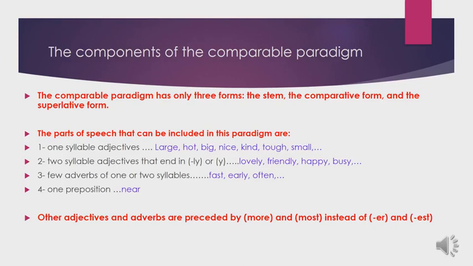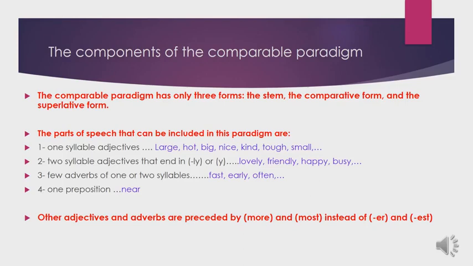The first part of speech that can be included in this paradigm is the adjective. But not all adjectives follow the comparable paradigm. In fact, we have two types of adjectives. The first one is the one-syllable adjectives, like large, hot, big, nice, kind, tough, small, and other adjectives.